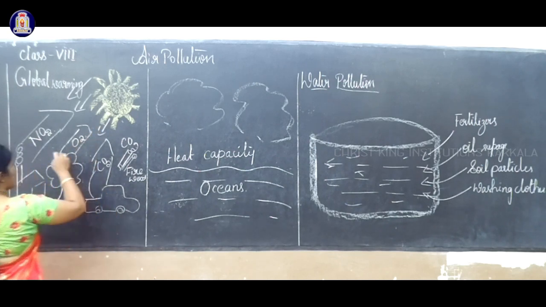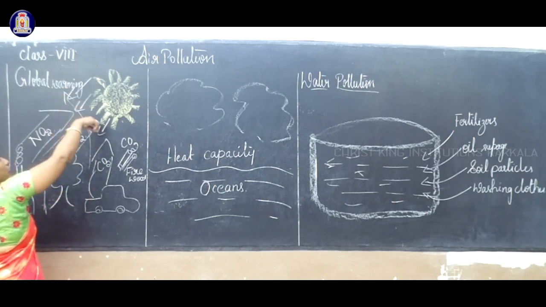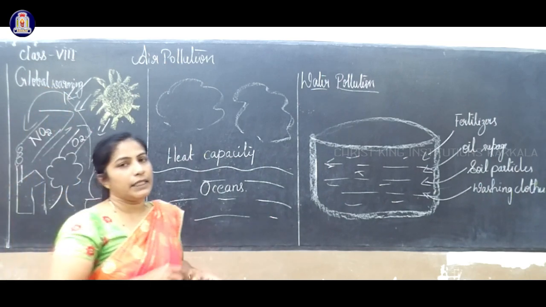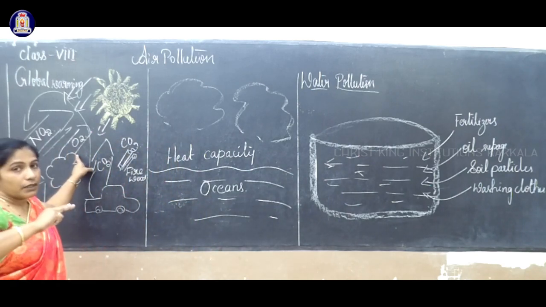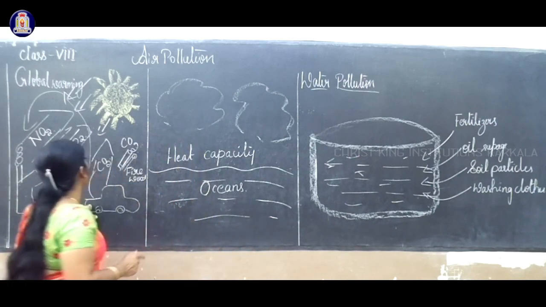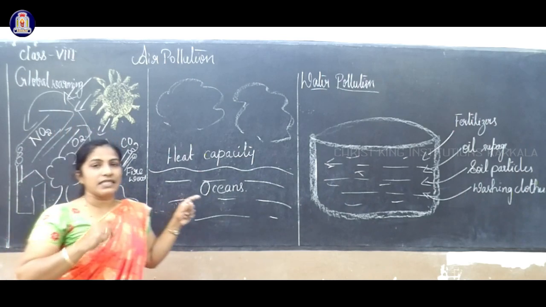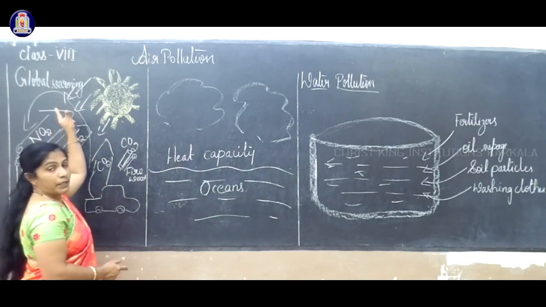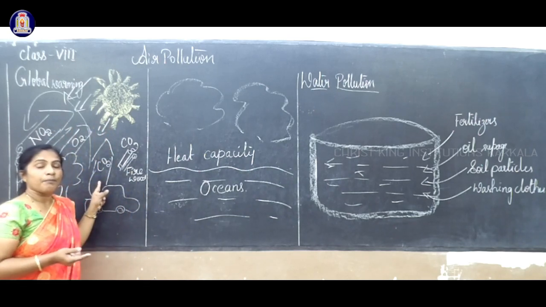There are gases released by all these. So this temperature will go to the atmosphere, and again from the atmosphere it will reflect back to the earth. So they maintain the earth's atmospheric temperature. In certain conditions, the rise in temperature in the earth's atmosphere is nothing but a term called global warming. We have studied it already. It leads to different types of threats, mainly to human beings. That is called global warming.